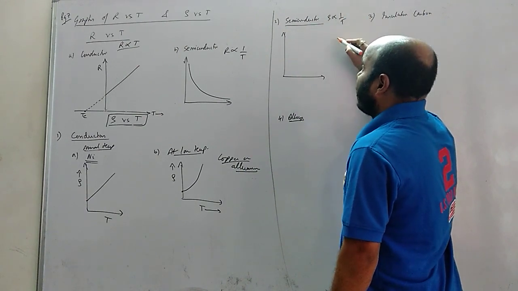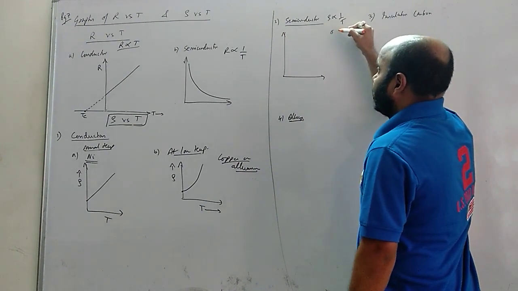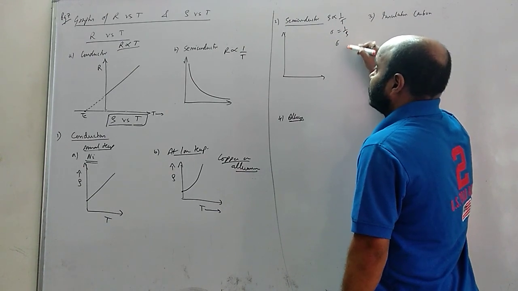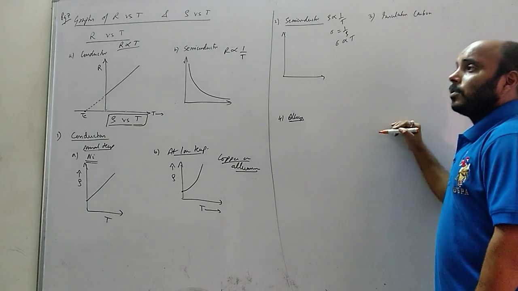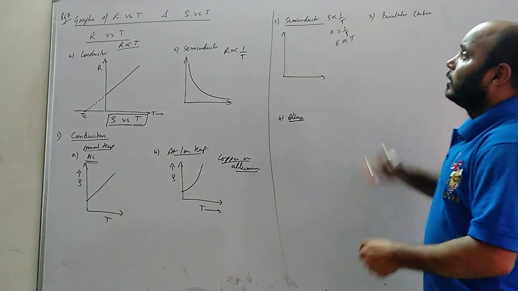Okay, then what will happen to the conductivity? So what is conductivity? Conductivity is 1 by resistivity. That means conductivity is directly proportional to temperature? If I increase the temperature, conductivity will also increase. So how will the graph show?